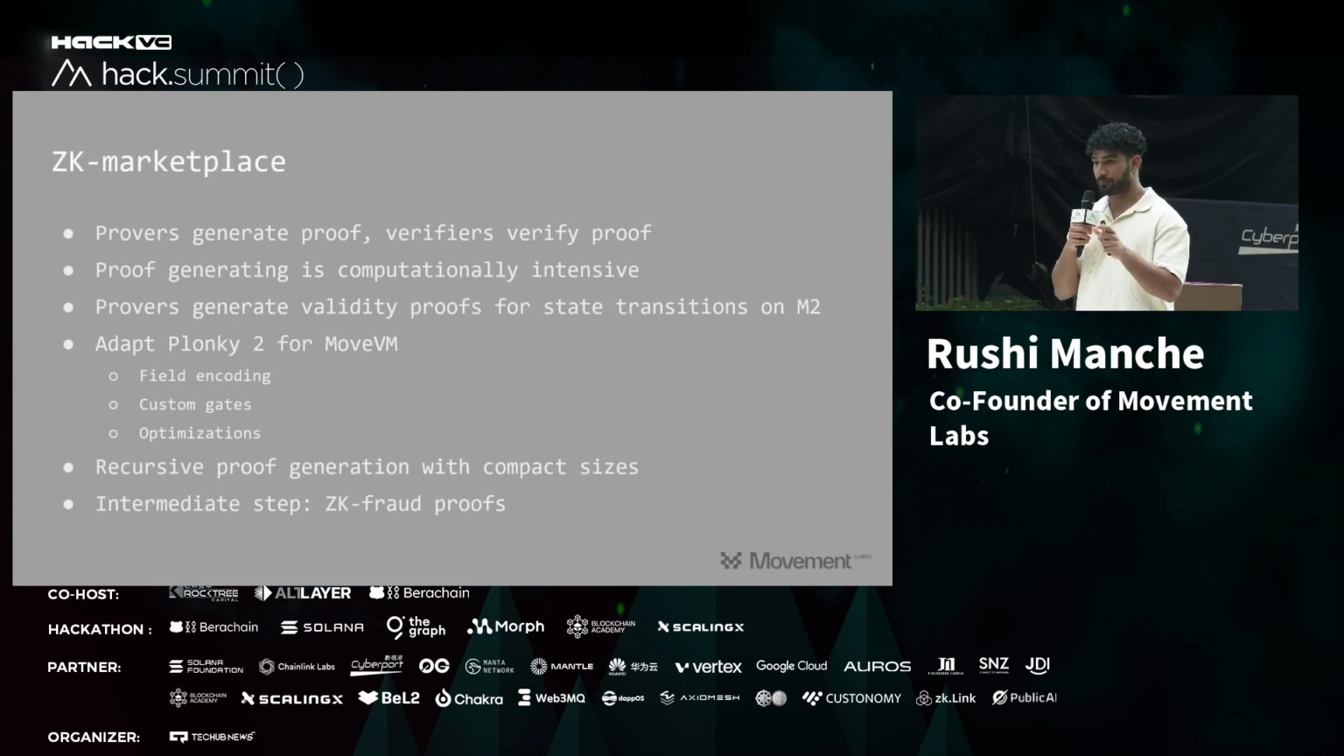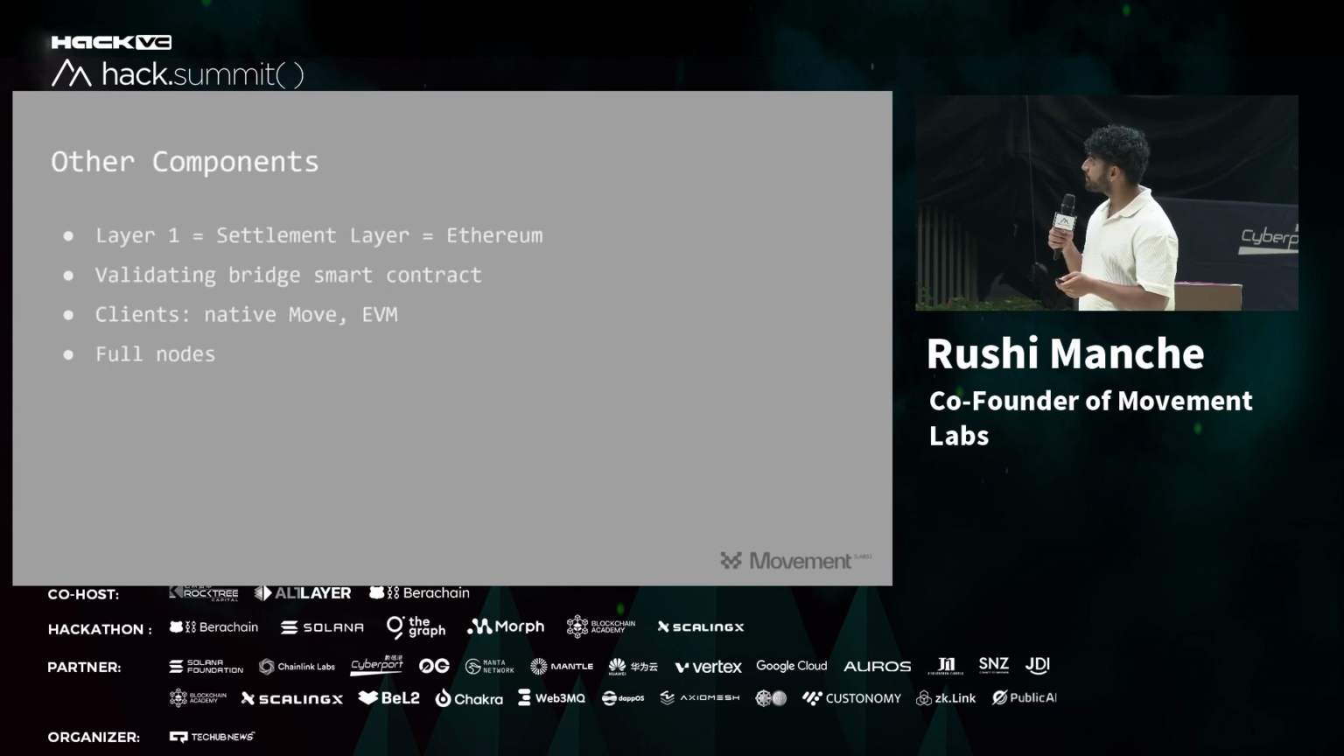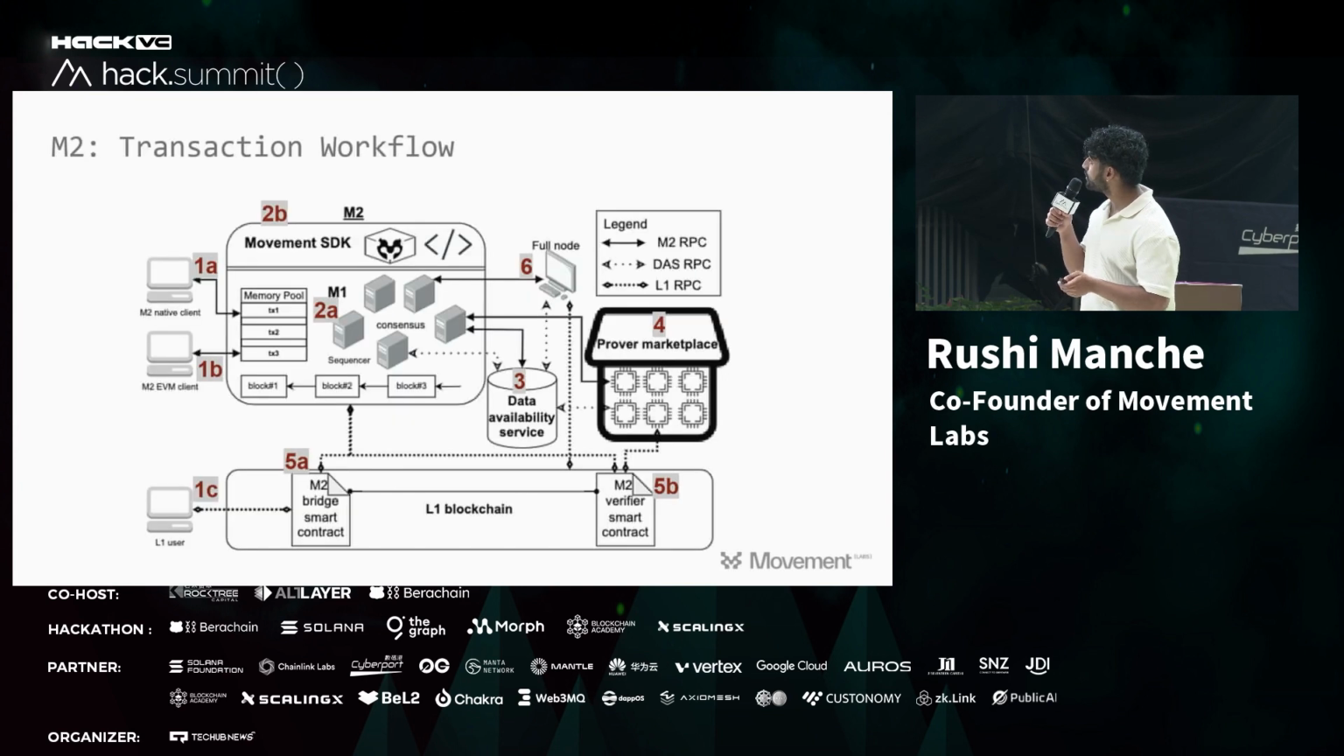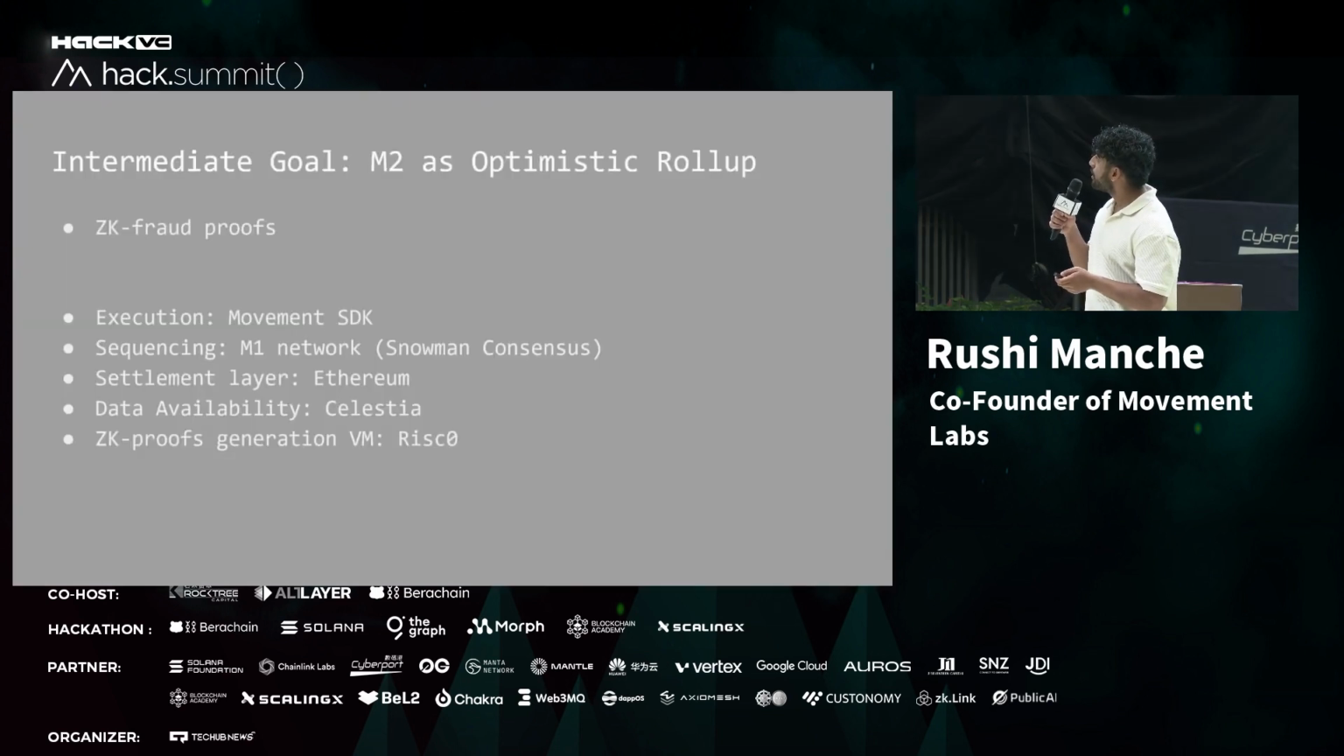The intermediary step to launch testnet and go to market is ZK fraud proofs, where you have challenge periods like an optimistic rollup, but you also have ZK proofs still embedded in this layer. So the intermediary goal is to launch M2, which I touched on, as an optimistic rollup.